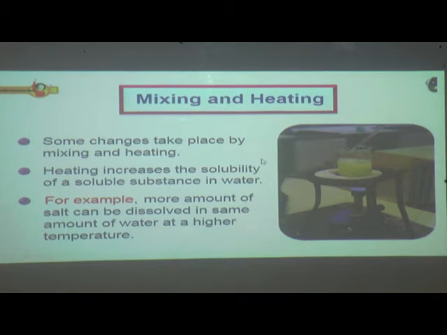It means the substances can be dissolved quickly. For example, more amount of salt can be dissolved in the same amount of water at a higher temperature. It means when we take this amount of water and add salt to it, more salt can be added at a higher temperature.